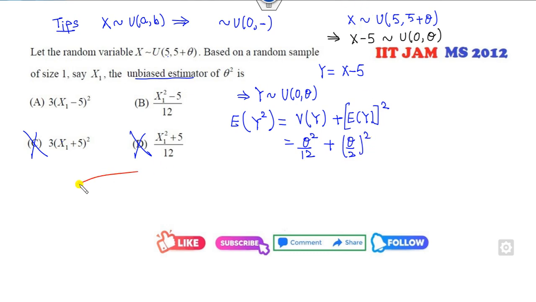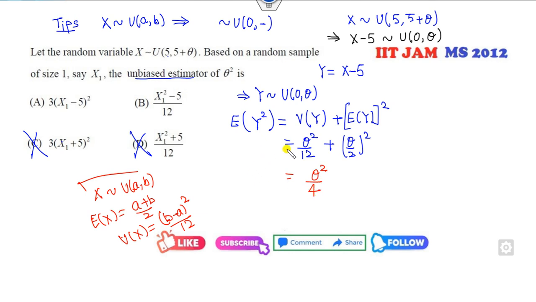I hope you all remember, whenever x follows the uniform distribution of A comma B, then expected value will be A plus B over 2, and variance of x will be B minus A whole square over 12. If I take the LCM, 12 is the LCM, 3 plus 1, so 4 over 12, which is theta square over 3.